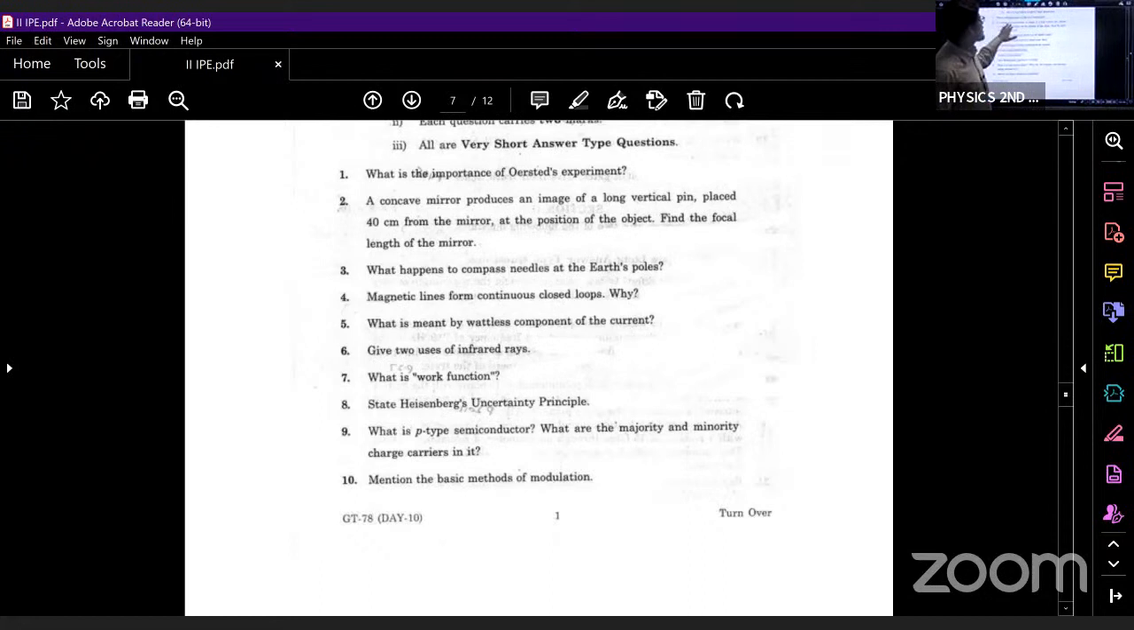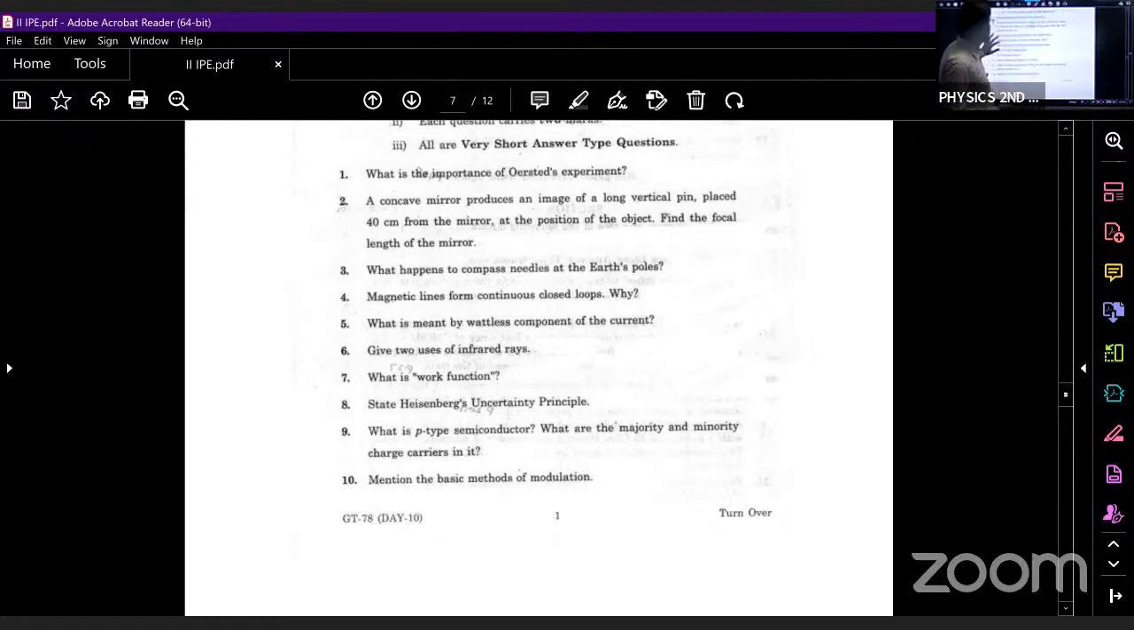Next, he has given: a concave mirror produces an image of a long vertical pin placed 40 centimeter from the mirror at the position of the object. Find the focal length of the mirror. So here he has given the object distance. What is he asking you to find? He is asking you to determine the focal length of the mirror. What is the formula for focal length of a mirror? 1 by f is equals to 1 by v plus 1 by u.